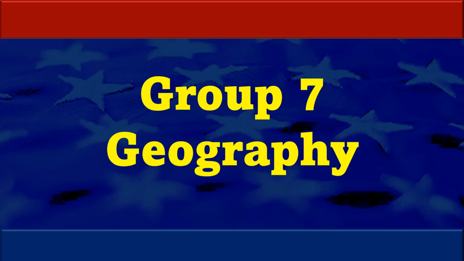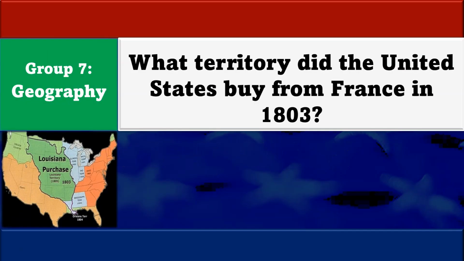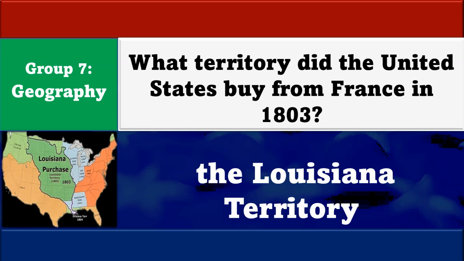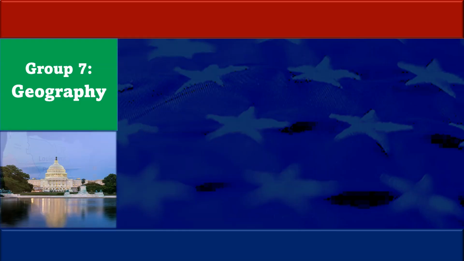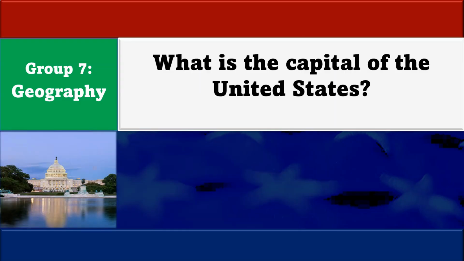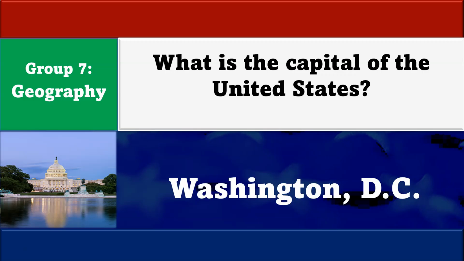Now let's continue with group number 7. This group deals with the geography of the United States. What territory did the United States buy from France in 1803? The Louisiana Territory. What is the capital of the United States? Washington, D.C.